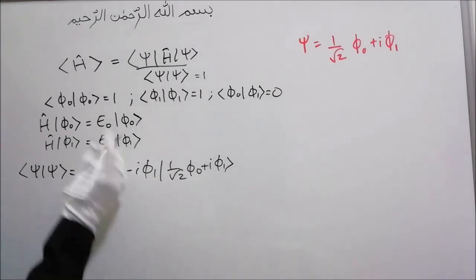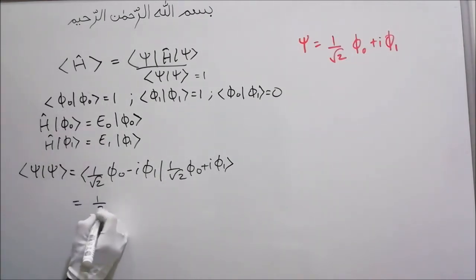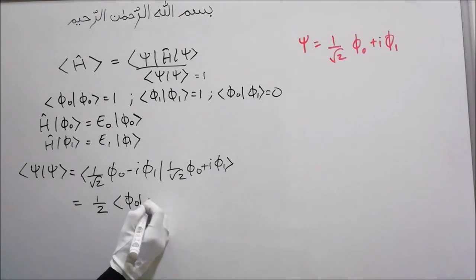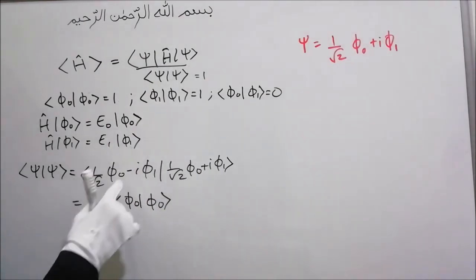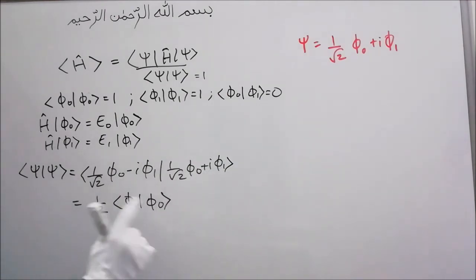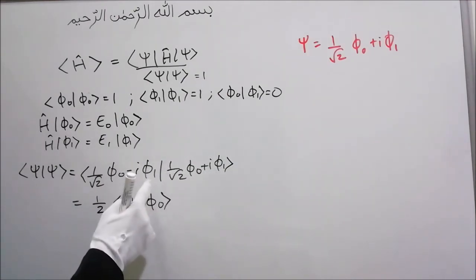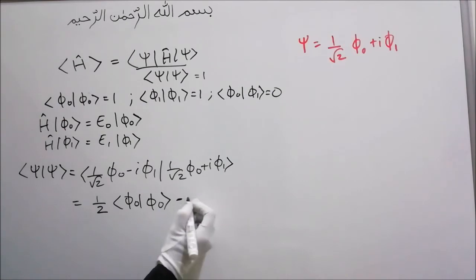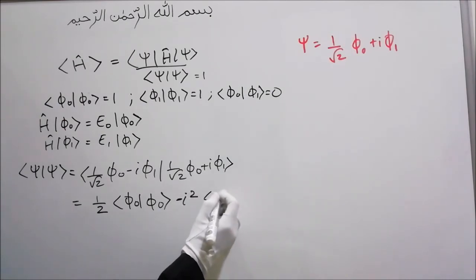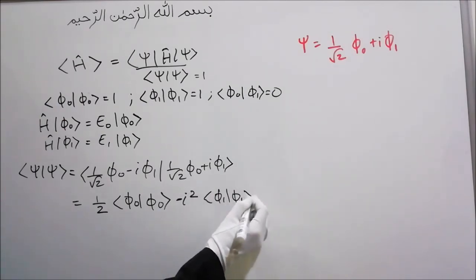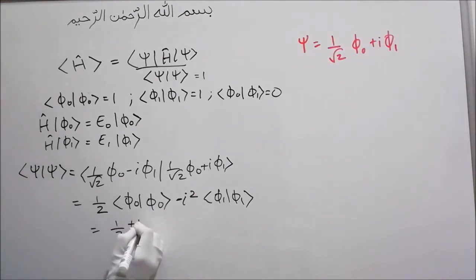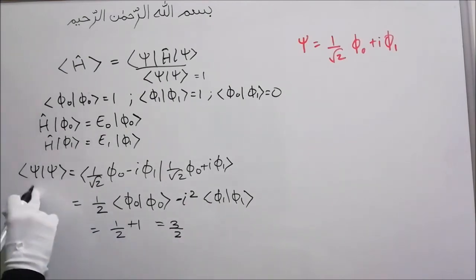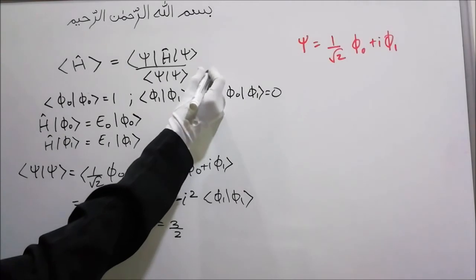What will we get? Phi naught with phi naught will give 1, right? So we'll have here 1 by 2 times the bracket of phi naught with phi naught. Phi naught into phi 1, this bracket will be 0. Phi 1 with phi naught will be 0. Phi 1 with phi 1 will be 1. So we'll have minus i squared times phi 1 with phi 1. So that is 1 by 2, i squared is minus 1, so minus becomes plus 1. This is 1 and this is 1. So this will be equal to 3 by 2. So our answer for the bracket of psi with psi comes out to be 3 by 2.